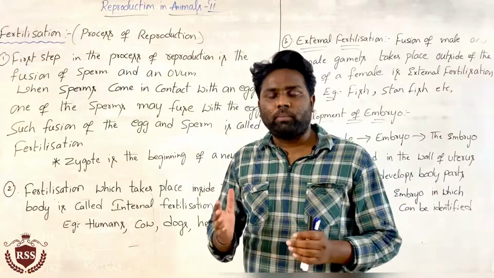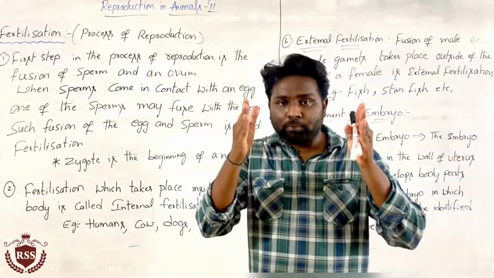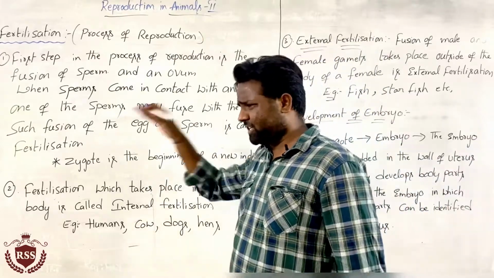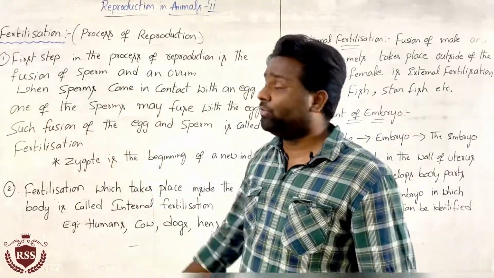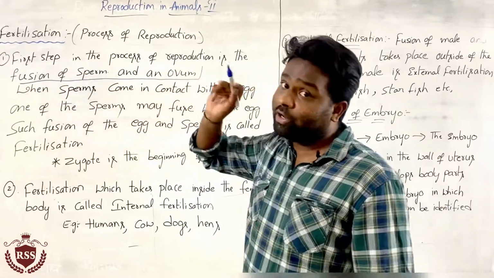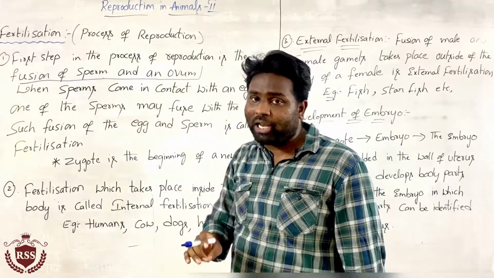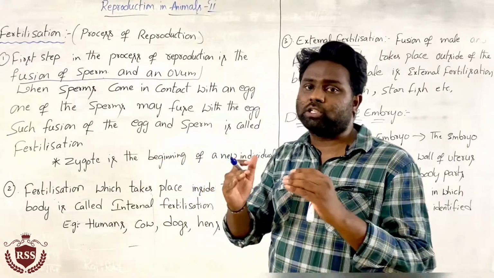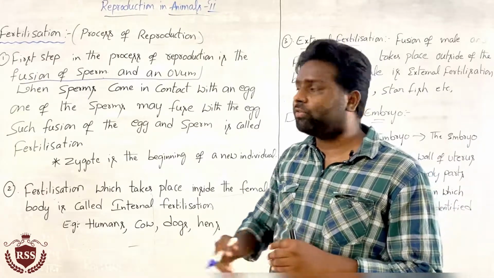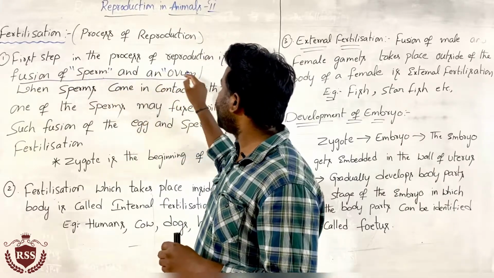Fertilization is the process of reproduction. The first step in the process of reproduction is the fusion of sperm and an ovum. We had discussed sperm and ovum in the last class. The first step in the process of fertilization is the fusion of sperm and ovum.